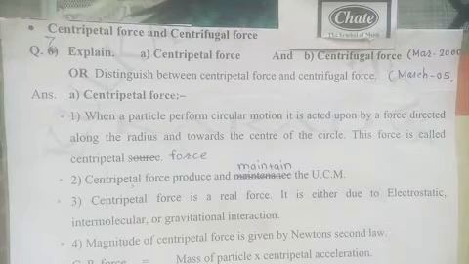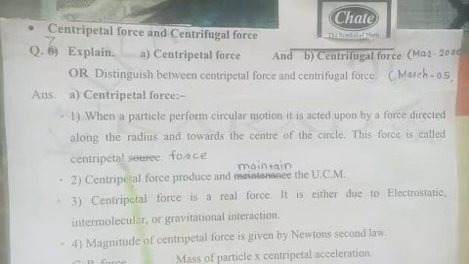The direction of the acceleration and the direction of the force are the same. Therefore the direction of this centripetal force is also along the radius and toward the center of the circle, and this force which acts on the particle in circular motion is called the centripetal force.